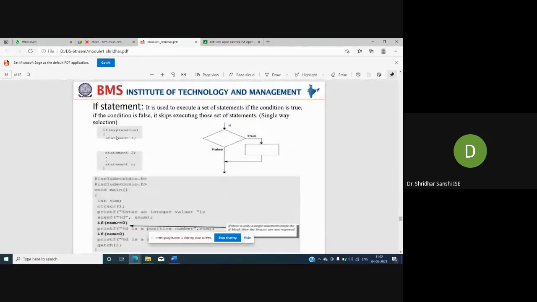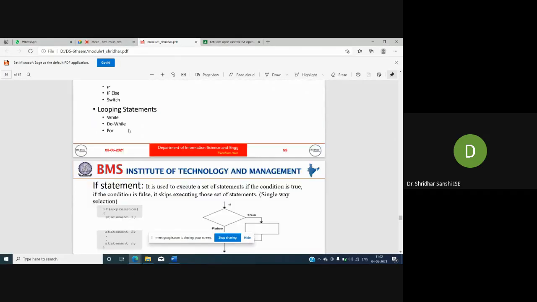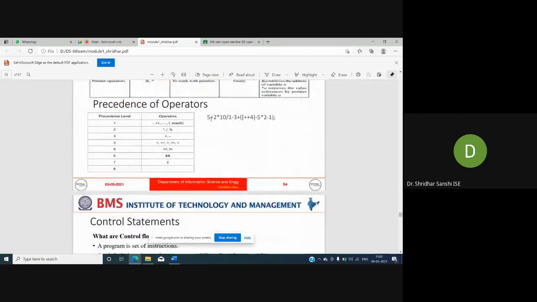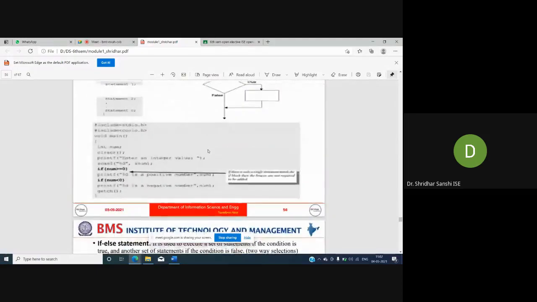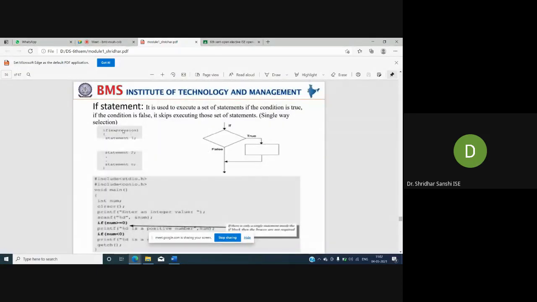So this is the syntax. If followed by some expression. I think we have discussed one example of an expression, right? Like this is one expression, and similarly we may have different expressions. That expression will be given in this place.